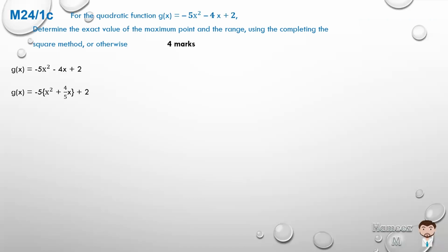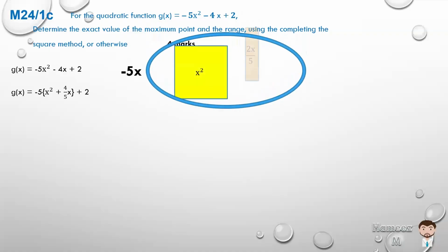And of course, some teachers guide their students to the fact that we can now memorize these formulas and solve. That's fine. For the students who are getting problems, this is done by, I'm sure many of your teachers use, algebra tiles and show you how to solve this. So let's look at what is in the curly brackets. We have x squared plus 4/5 x. And we can break that up into, we have minus 5 times what's in the curly brackets, x squared, x times x, and 2/5 x and 2/5 x, which gives us 4/5 x, plus 2.